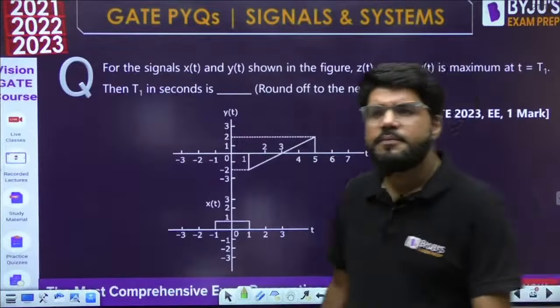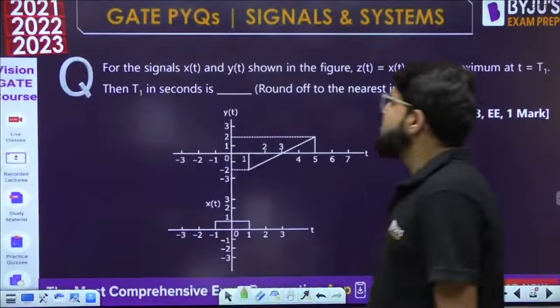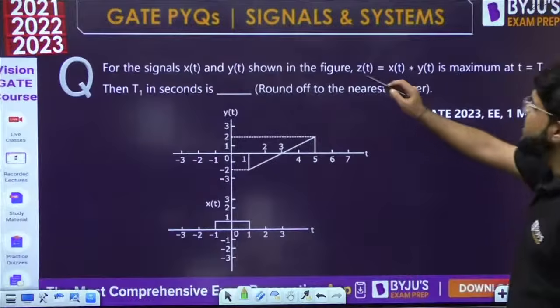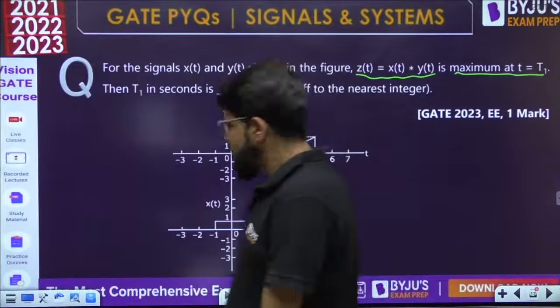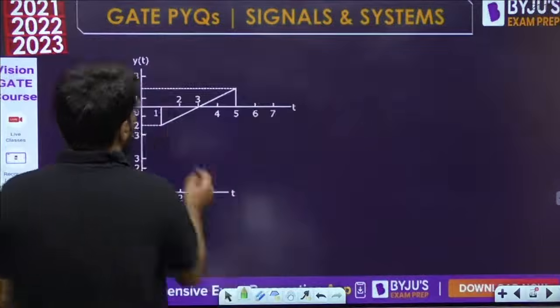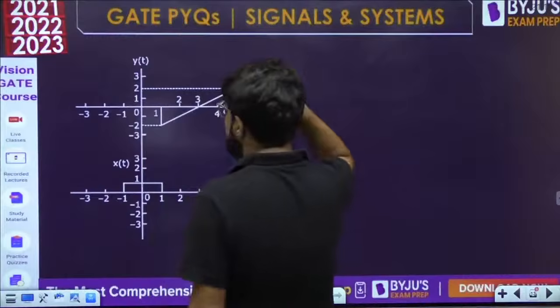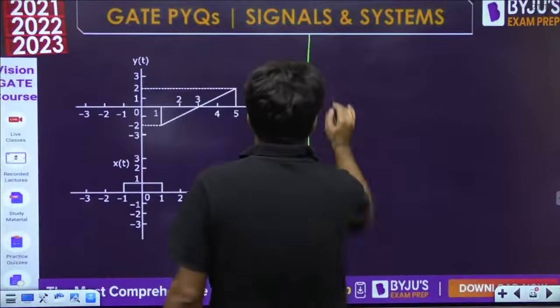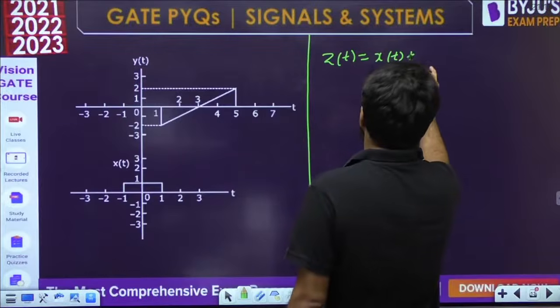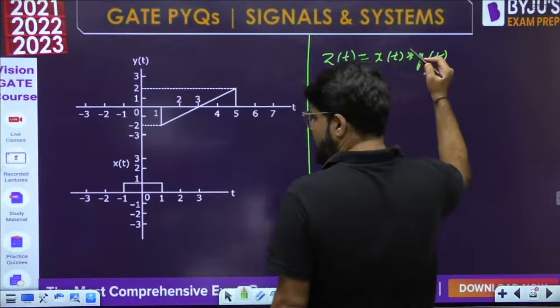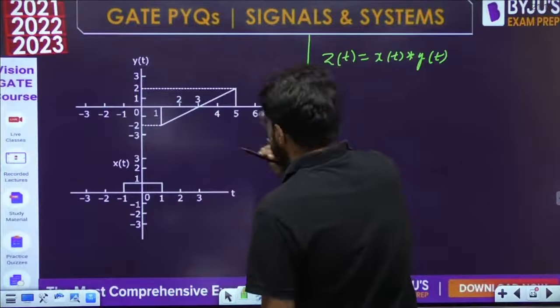Okay, for the signals x(t) and y(t) shown in the figure, z(t) is x(t) convolution y(t), and that is maximum at t equal to t1. Then t1 in seconds is equal to how much? What is the z(t) given to you? It is x(t) convolution y(t). Here y(t) looks symmetric to me, right? Yes, and x(t) is also symmetric.